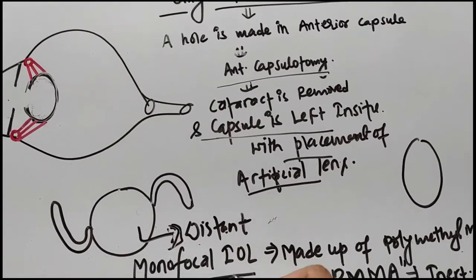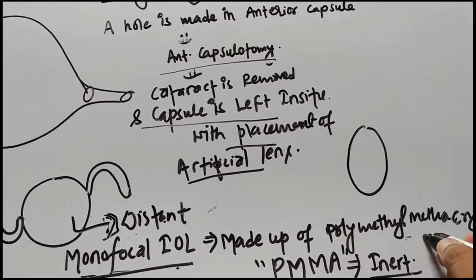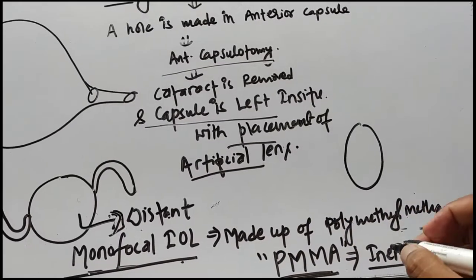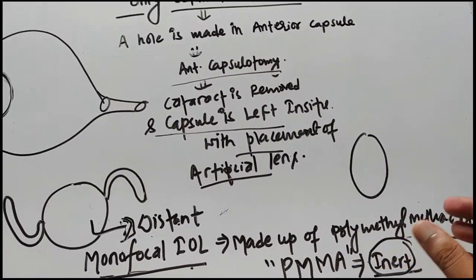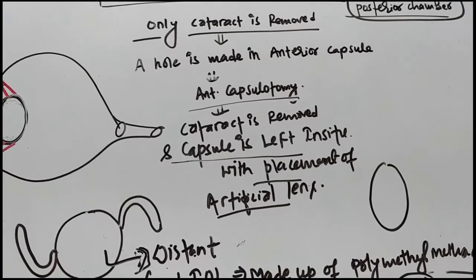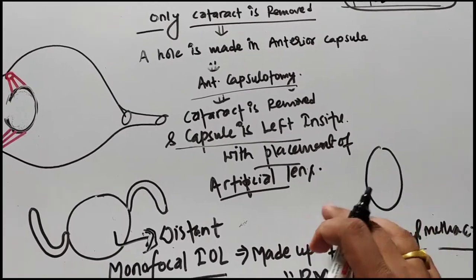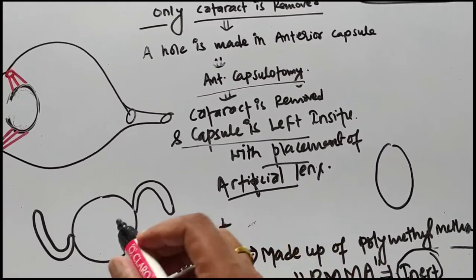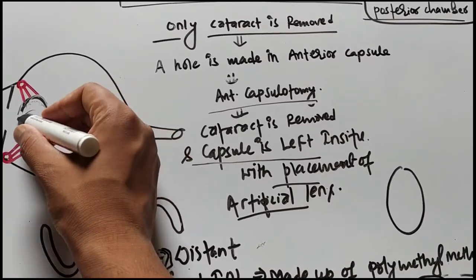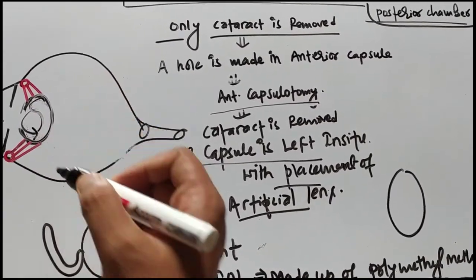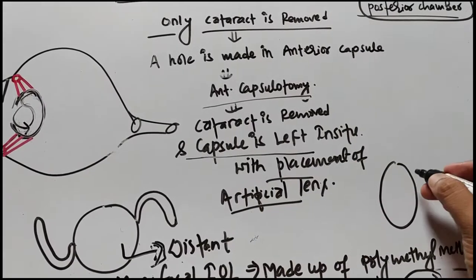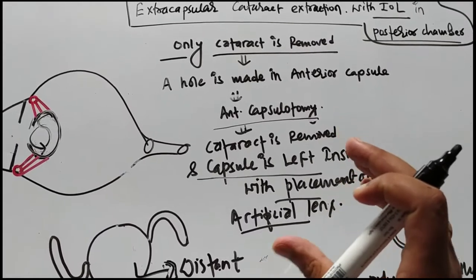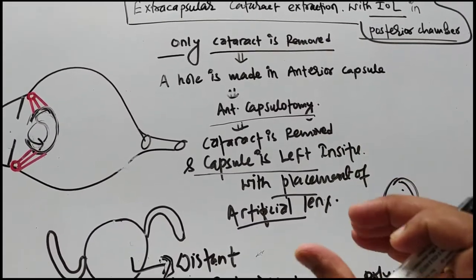This is the artificial lens. This lens is a monofocal lens made up of polymethyl methacrylate, that is PMMA. Why is it made of polymethyl methacrylate? Because this material is inert and will not cause any allergic reaction in the eye. That's why this material is used. And why is it called a monofocal lens? Basically, the normal human lens has a property to stretch and constrict. So that's why it is a multifocal lens.